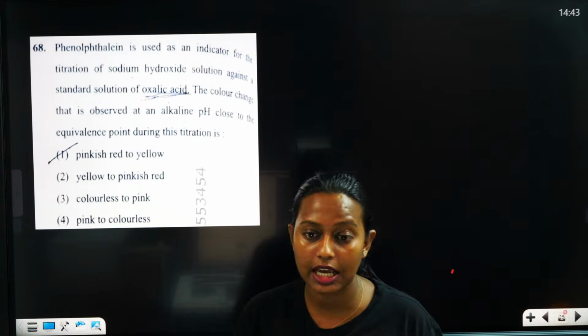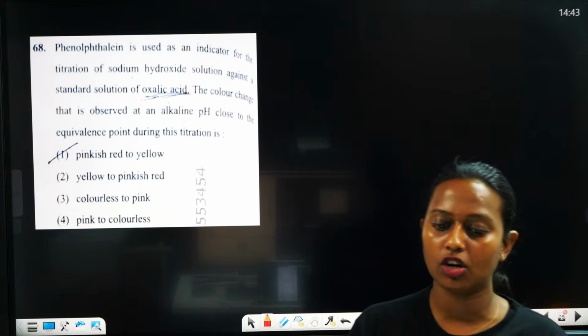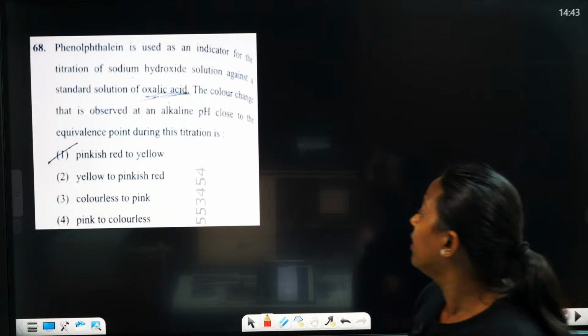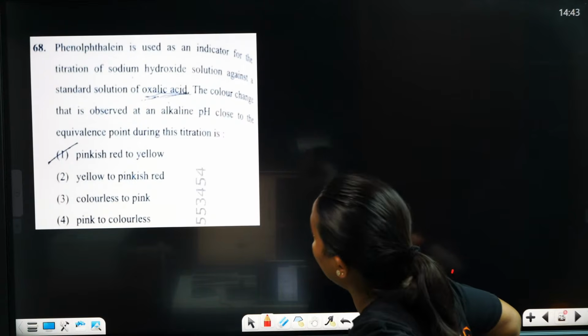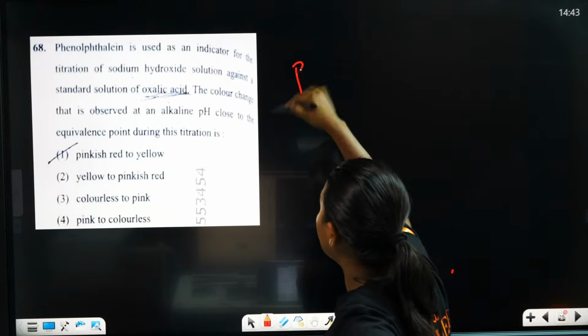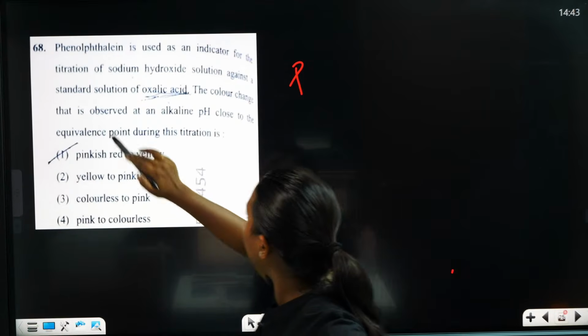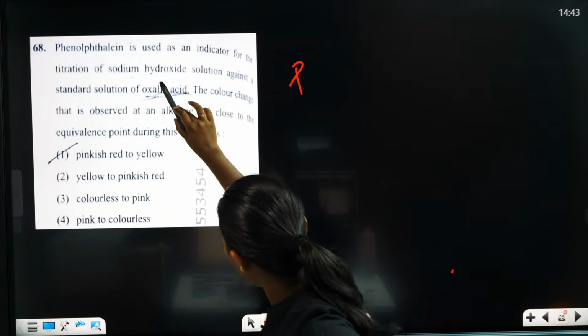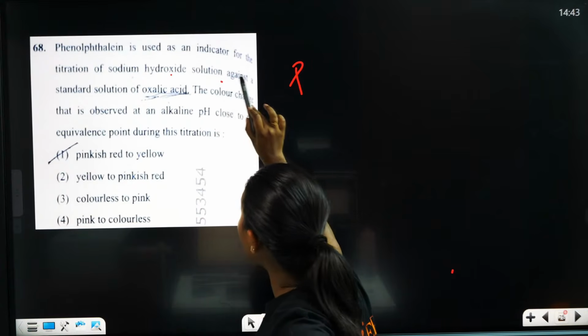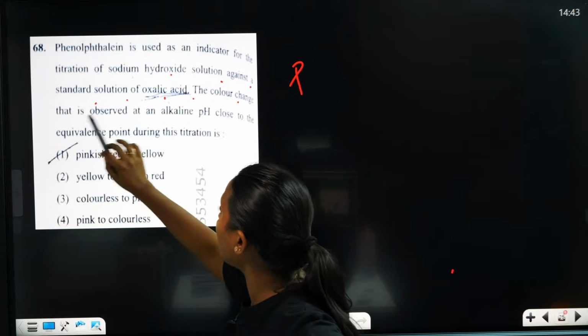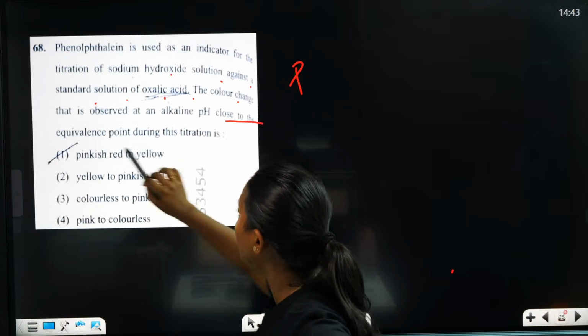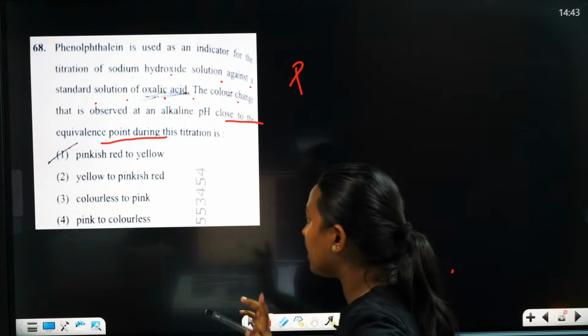So the 68th question. Phenolphthalein is used as an indicator, and this is also a practical chemistry question. For the titration of sodium hydroxide solution against standard oxalic acid, what color change is observed in alkaline pH close to the equivalence point, the end point?